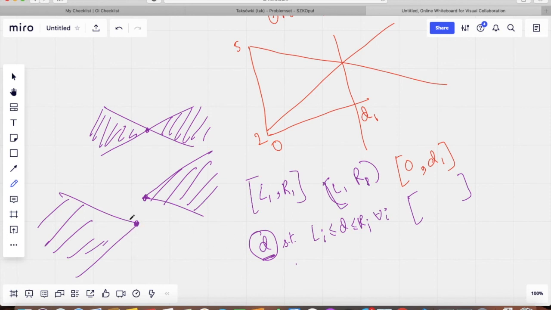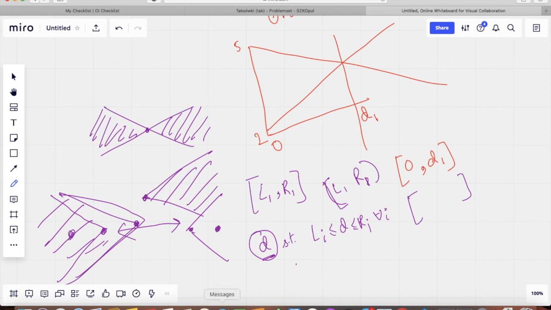And then for the cones opening leftward, we store the minimum possible location where this intersection lied, and then for the right side opening cones we store their maximum positions, and if there is a gap, that means there are no possible values which lie both here and here, right?